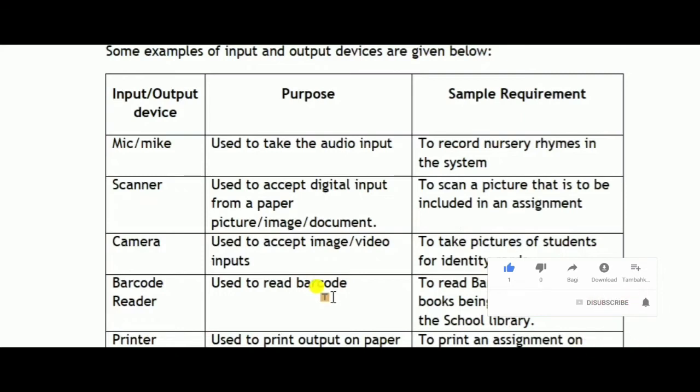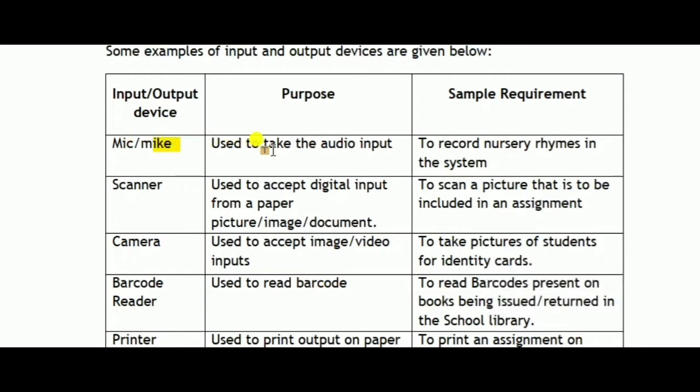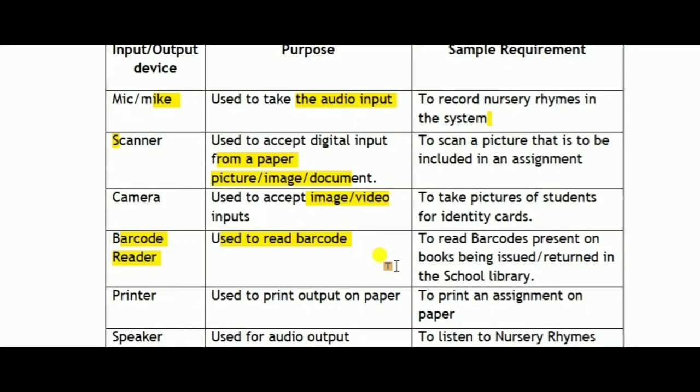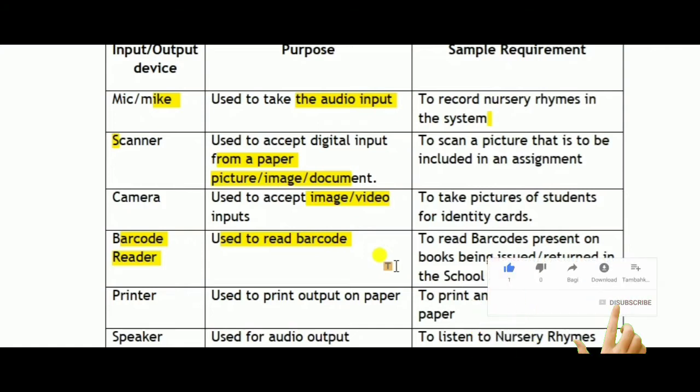So students, there are some examples of input and output devices. If I talk about the mic, it is used to take audio input, and a scanner is used for digital input from a paper, picture, image or document. You can see barcode reader examples in the malls. When you go shopping in the malls, your product is scanned by the barcode readers. Moreover, you can see it in More, Easy Day and Reliance Market also.